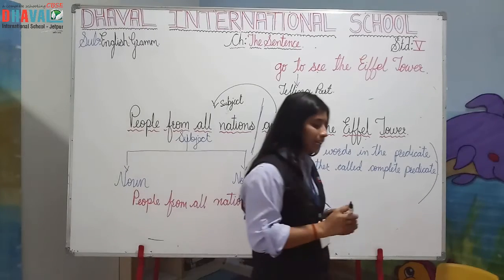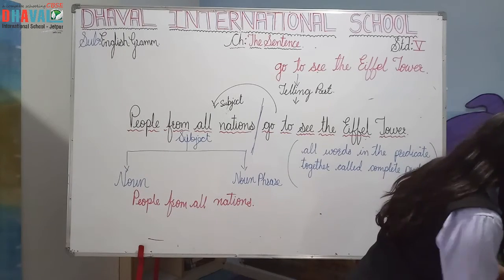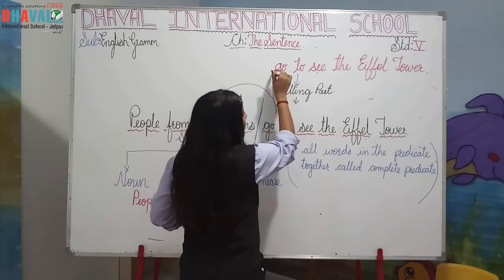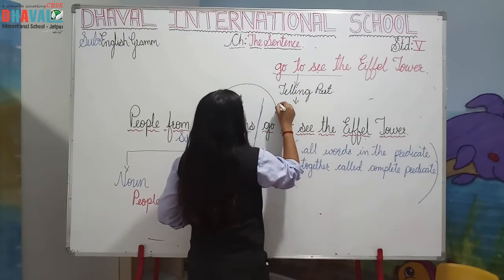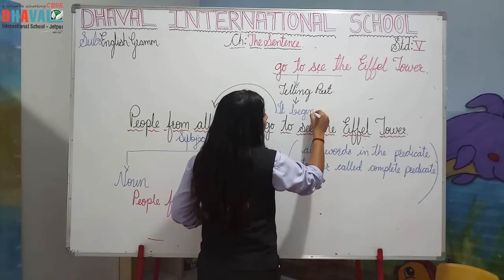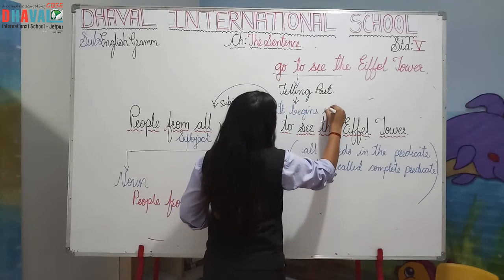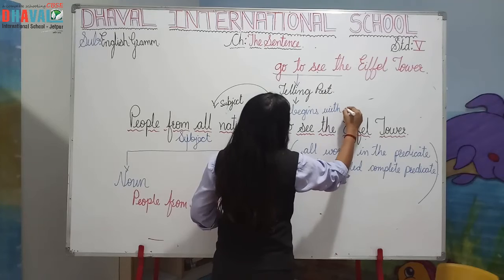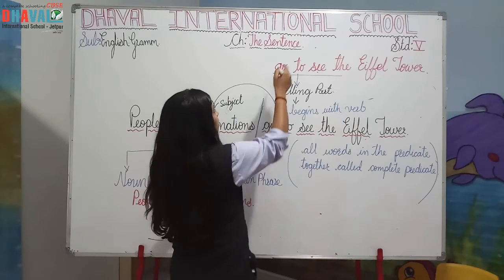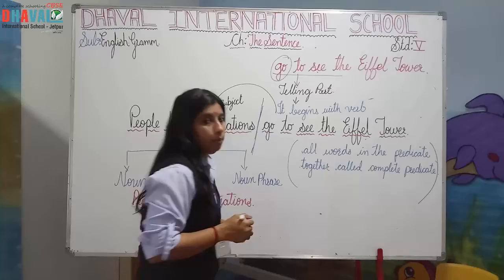Understood? So the predicate always begins with wow. As you can see here, it begins with wow.